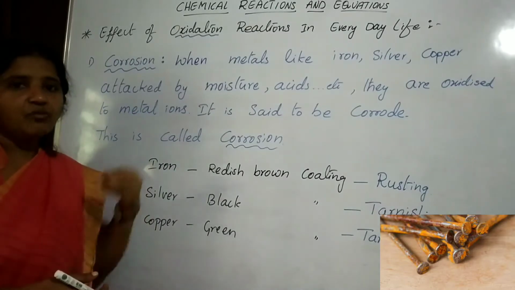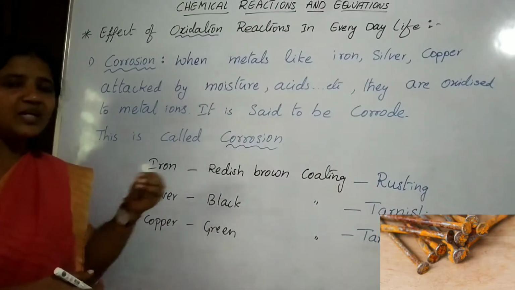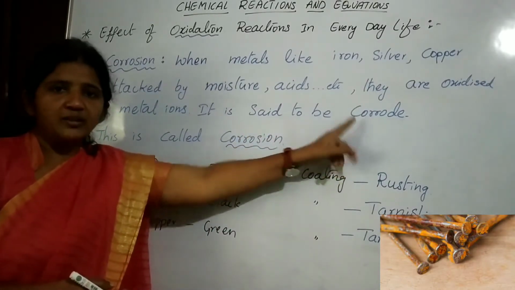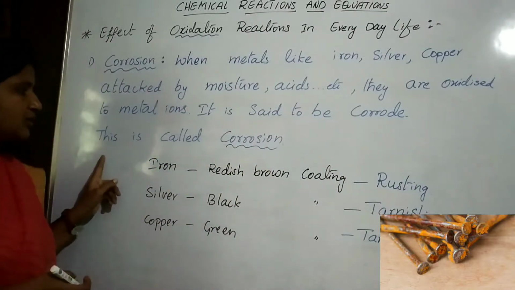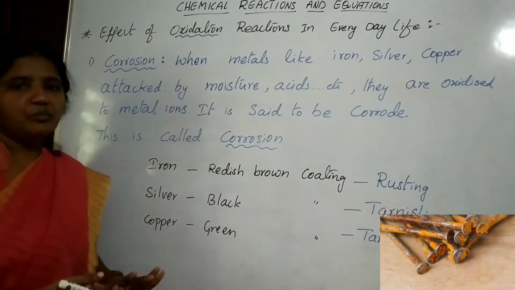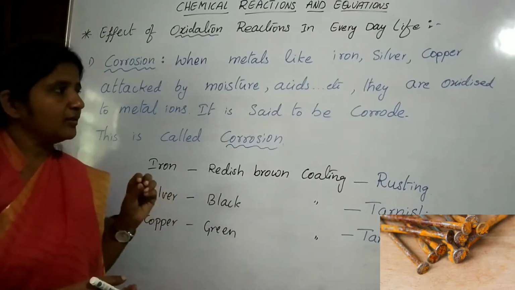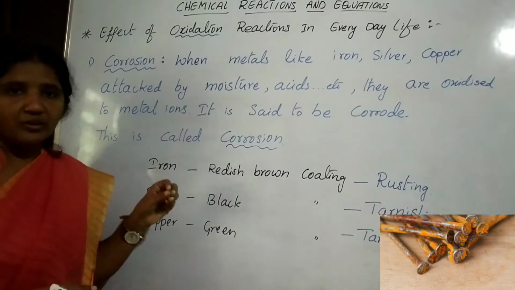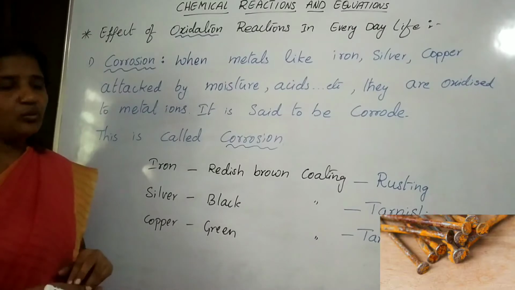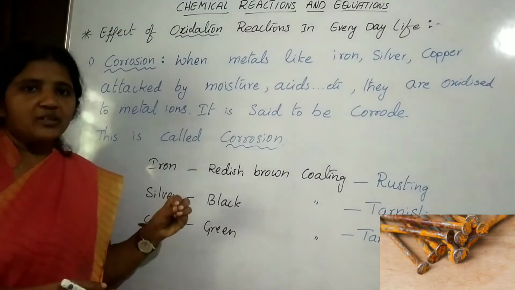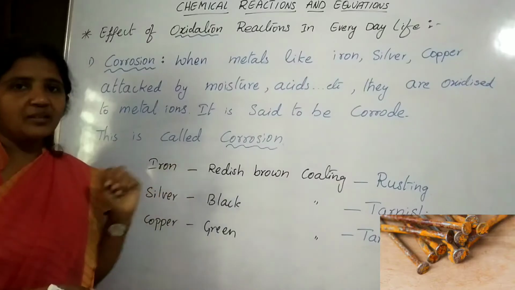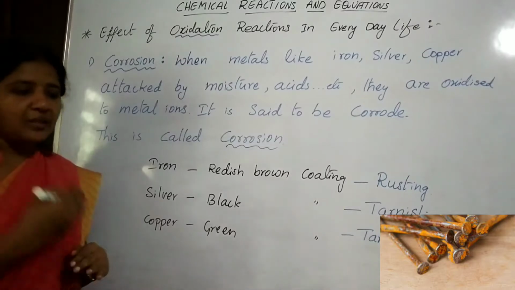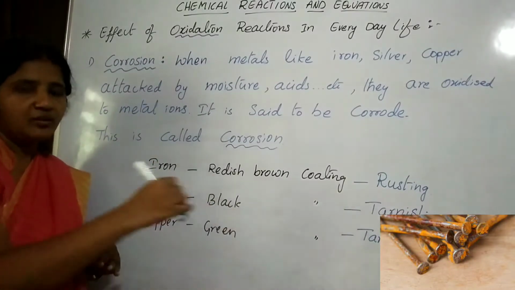So metals are converting to metal ions. Here the metal is damaged. This damage of metal is known as corrosion, or it is said to corrode. This process is called corrosion. Simply, beta, in winter or rainy season, when iron, silver or copper articles are exposed to moisture, the moisture or acids attack the metals and convert them to metal ions due to oxidation.